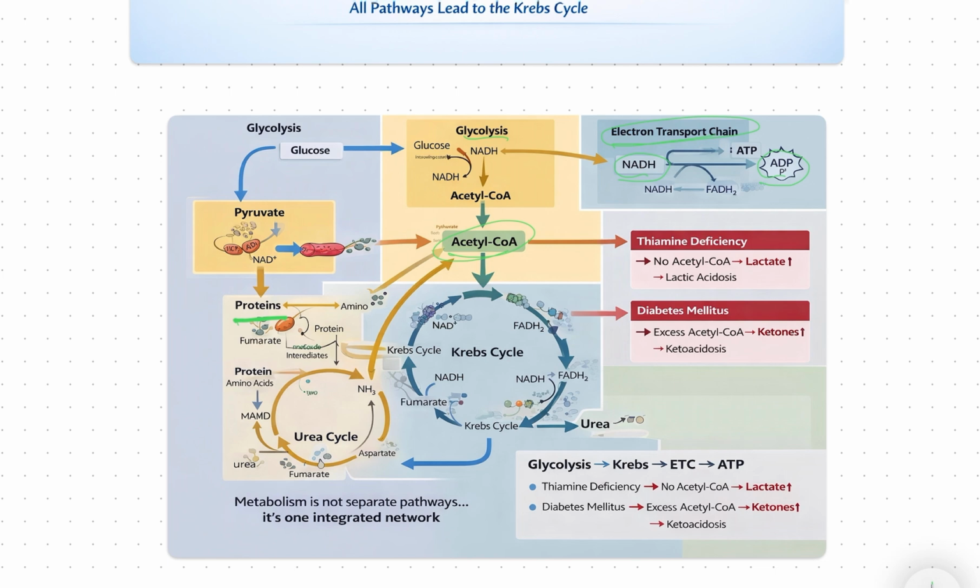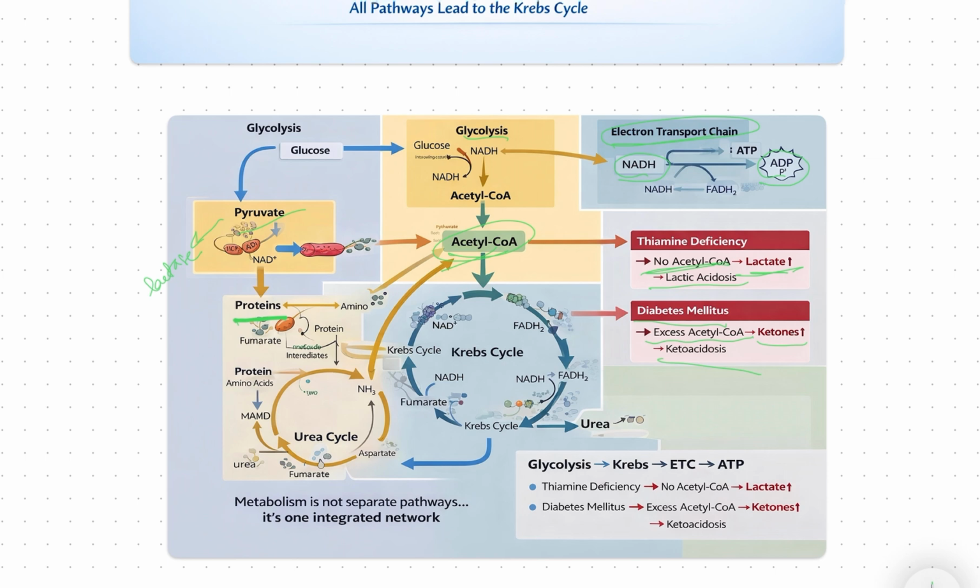So let's see the clinical correlation. What happens if this does not occur? In thiamine deficiency, thiamine is important for pyruvate dehydrogenase, which converts pyruvate into acetyl-CoA. If there is a deficiency, there is no acetyl-CoA production, and pyruvate will be converted to lactate instead. More lactate will cause lactic acidosis and neurological problems. In diabetes, there is excess acetyl-CoA. Excess acetyl-CoA will be converted to ketones instead. So this causes ketoacidosis.